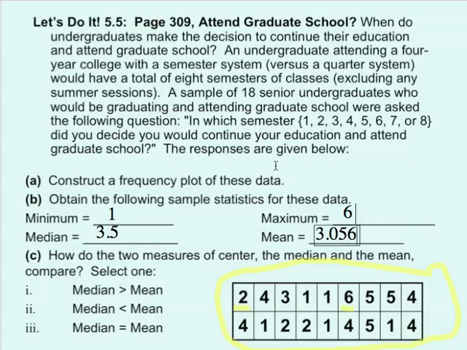All right. So how do these measures of center, the median and the mean, compare? Select one. So let's see, which of these will we pick? Well, it looks like the mean is going to be smaller than the median. Okay, so of the 3 choices, which one is smaller here? It looks like the median was bigger than the mean, so it looks like that one is the proper choice.